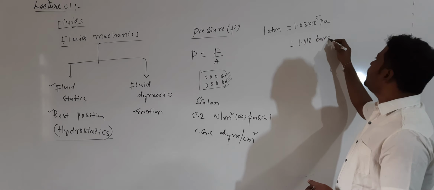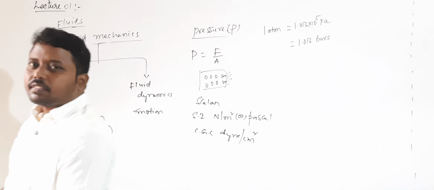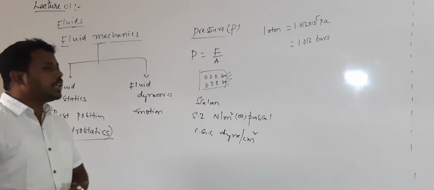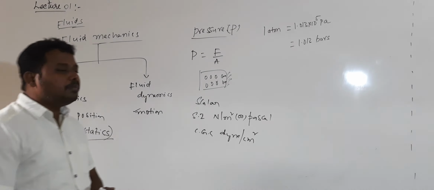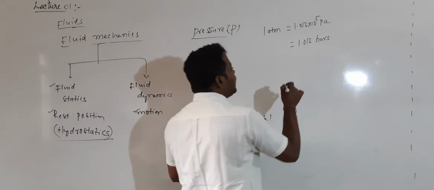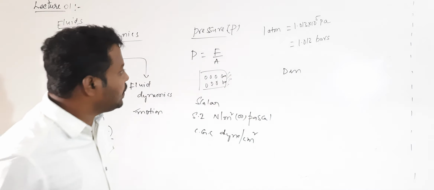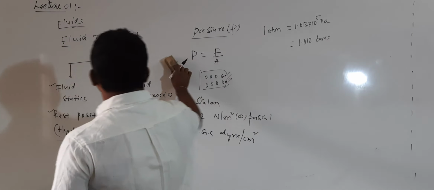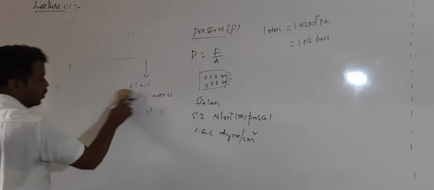So what does bar mean here? 1 bar value will be equal to 10^5 Pascal. So this is for pressure, fluid pressure. Okay. So after completion of the pressure, the next property we will discuss is density. What is fluid density? We'll start from here.